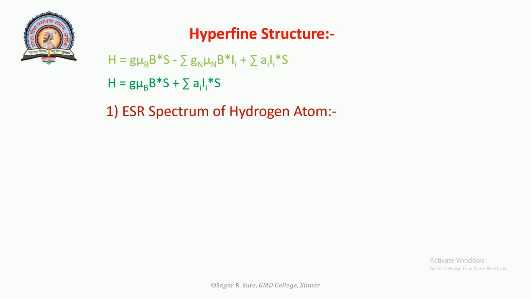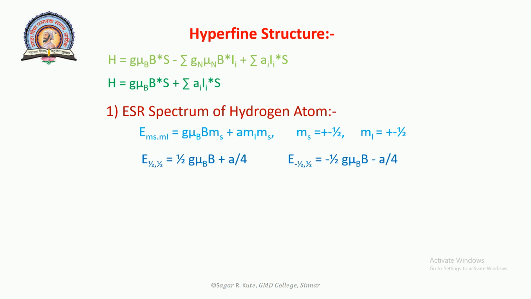treating A I·S as a perturbation. The energy corrected to first order is given by E(Ms, Mi) = g μB B Ms + A Mi Ms, where Ms = ±1/2 and Mi = ±1/2. E(1/2, 1/2) = 1/2 g μB B + A/4. E(-1/2, 1/2) = -1/2 g μB B - A/4.